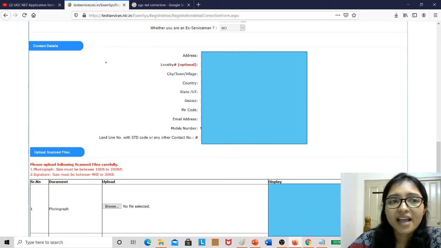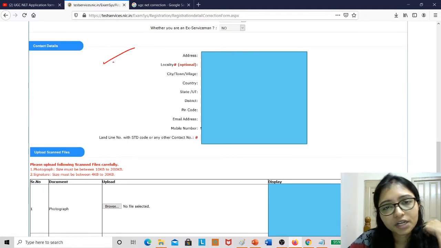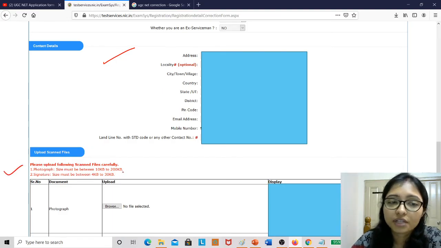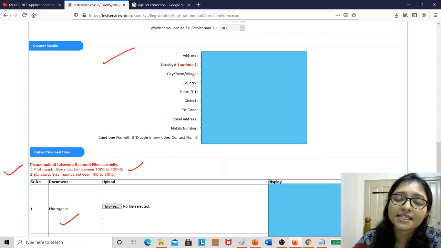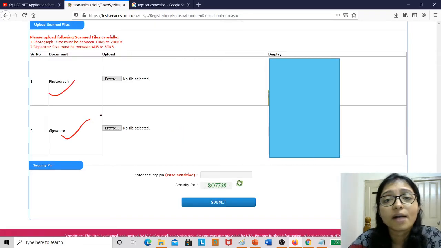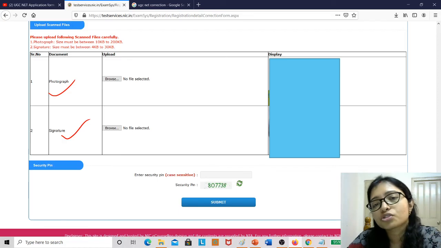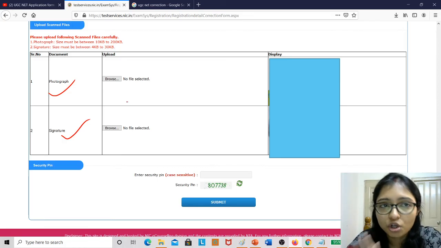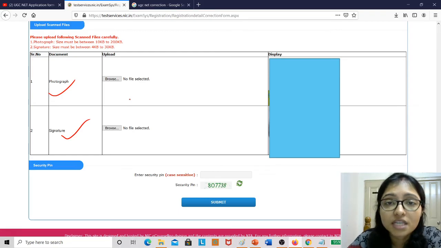Now there is the address. If there is any problem in your address, you can change your address. And here is the upload of the photo, there is the option for photograph and signature. If you have had any problem in your photo or any problem in your signature, then you can change it also. So everything you can change here.